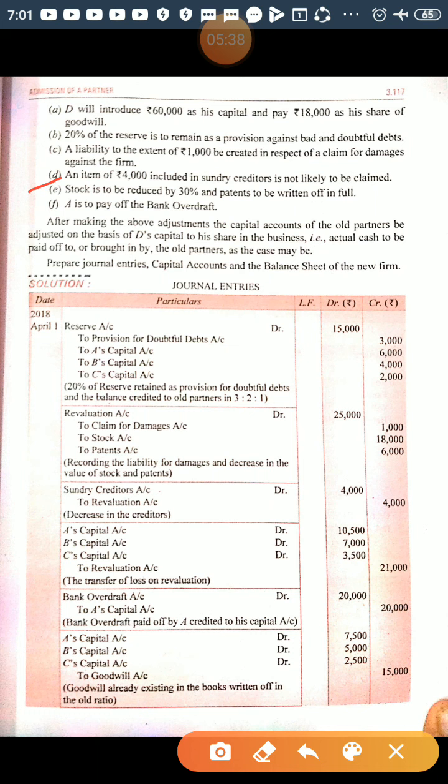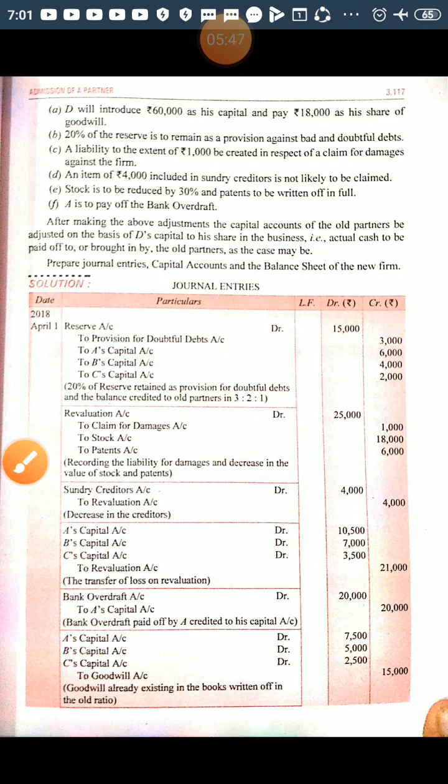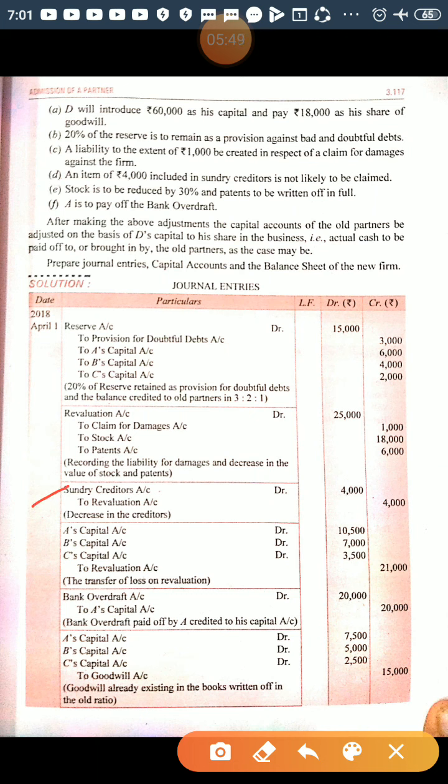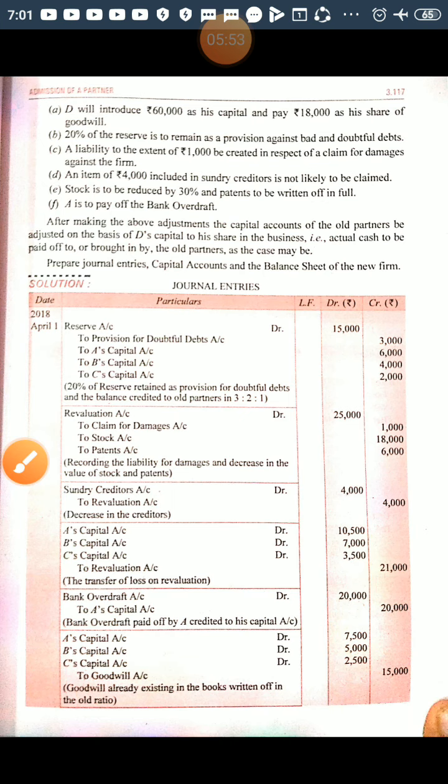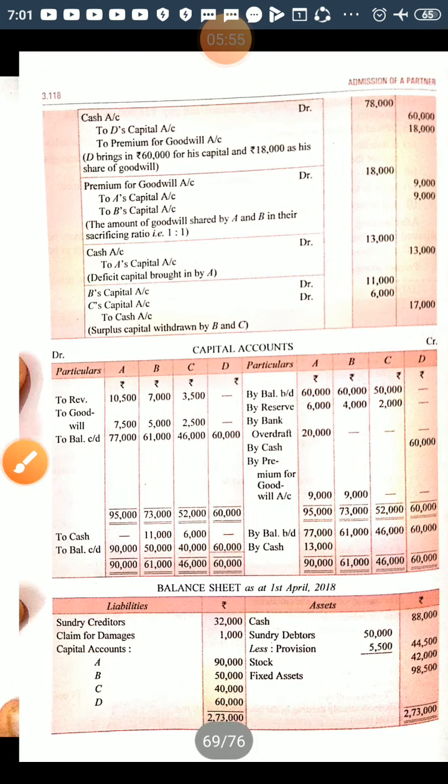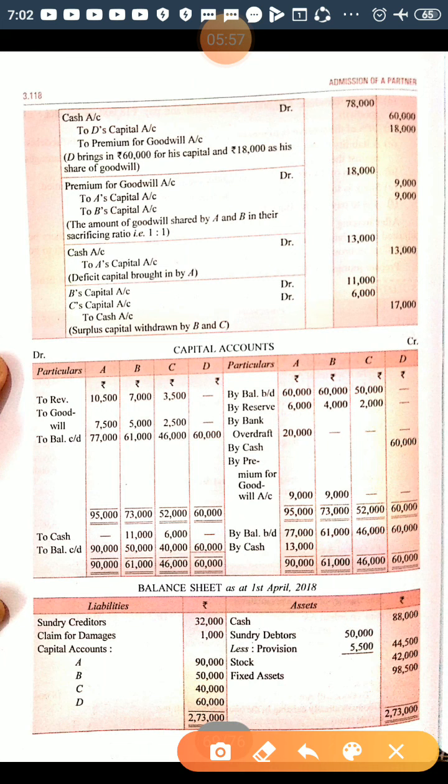So a decrease in creditors, a decrease in liability, is a profit for the business, a gain for the business. So the journal entry will be sundry creditors account debited to revaluation account, right? So in the balance sheet, you will show the sundry creditors 36,000 minus 4,000, that is 32,000.